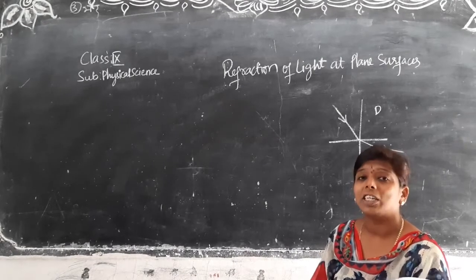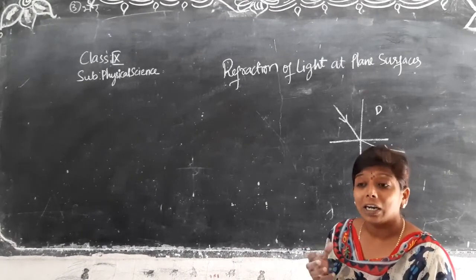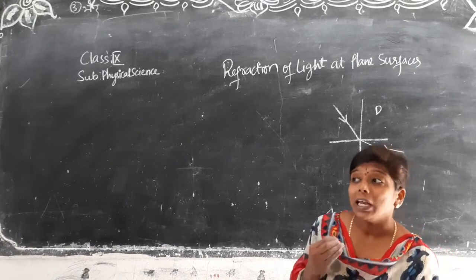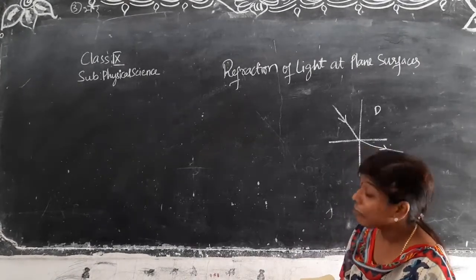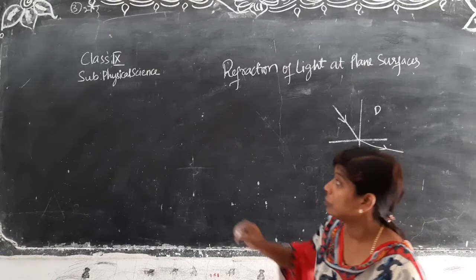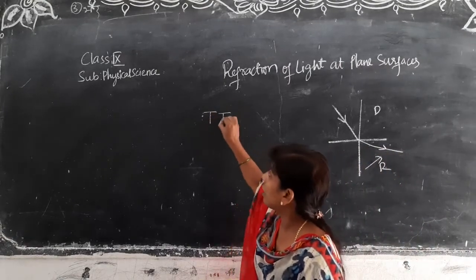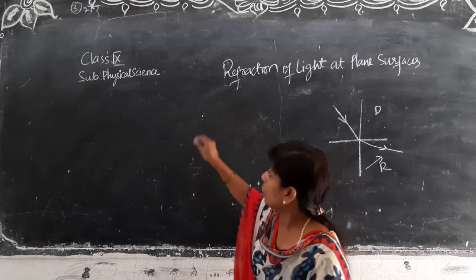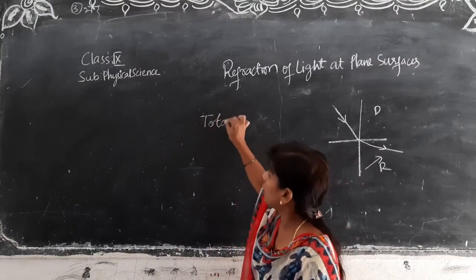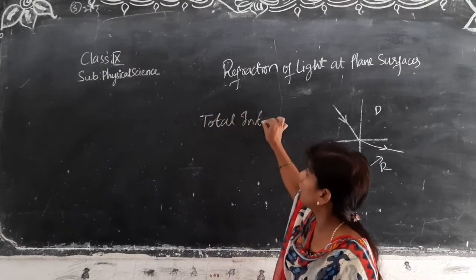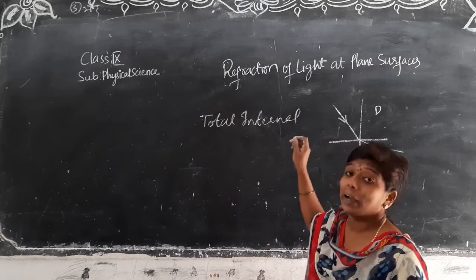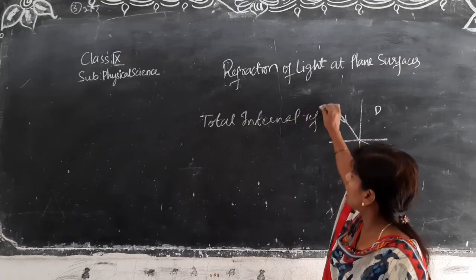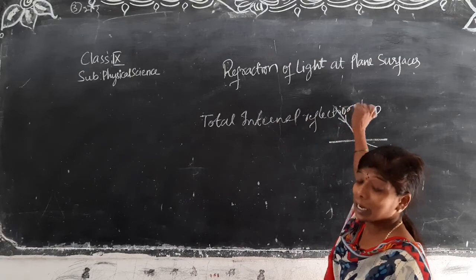Total internal reflection means what? Observe the word I am using: total internal reflection.